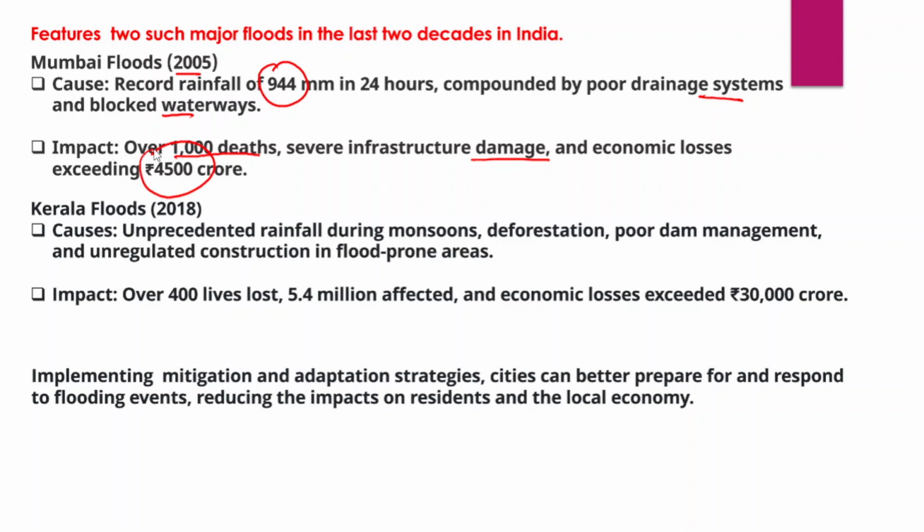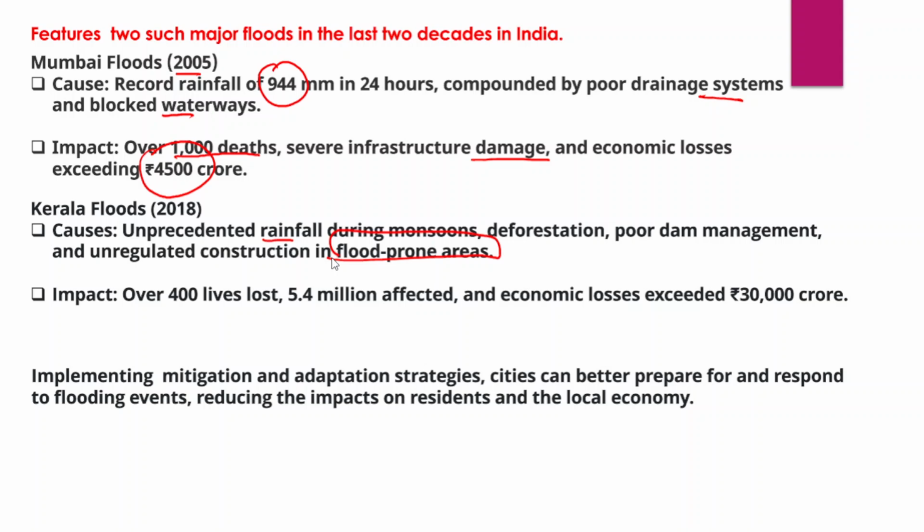And Kerala floods 2018. During the Kerala floods of 2018 there was also an unprecedented heavy and torrential rainfall during the southwest monsoon time, and deforestation, particularly in the Western Ghats, poor dam management, and unregulated construction in the flood-prone areas are the major reasons for the Kerala floods.